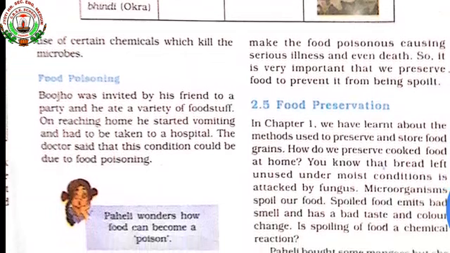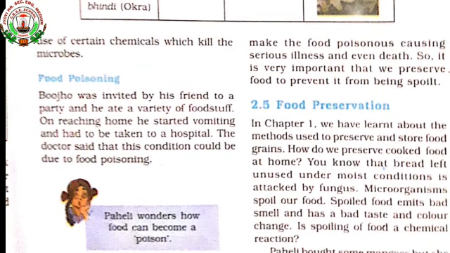From the given paragraph it is clear that Buju was a child. He was invited by his friend to his party. He ate varieties of foodstuffs, means varieties of delicious foods were given. When he reached home, he started vomiting and then he rushed to a hospital.